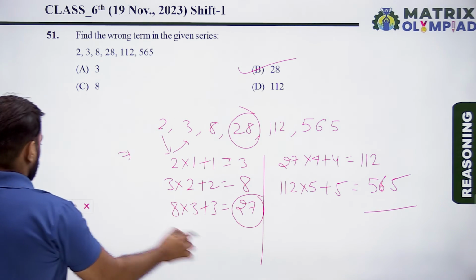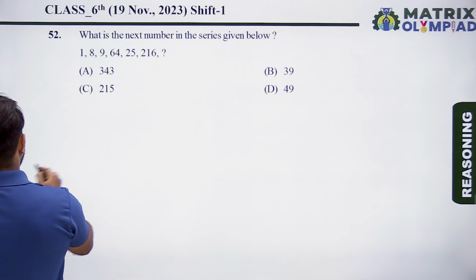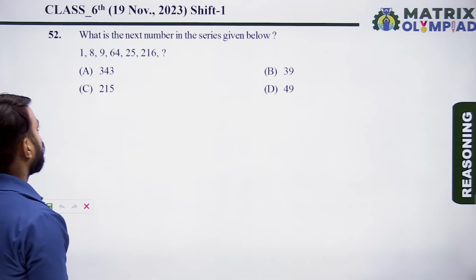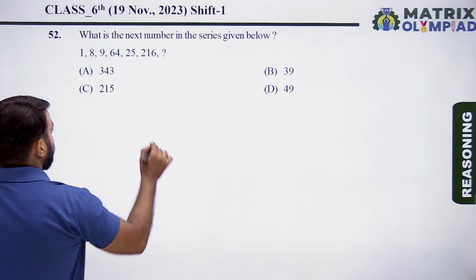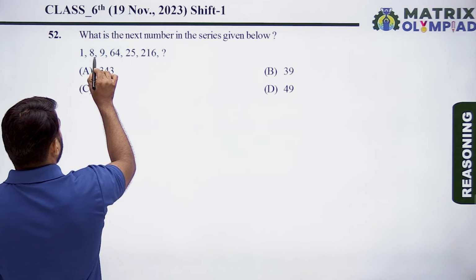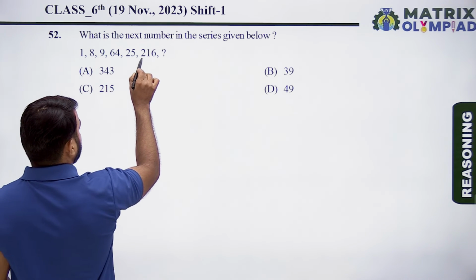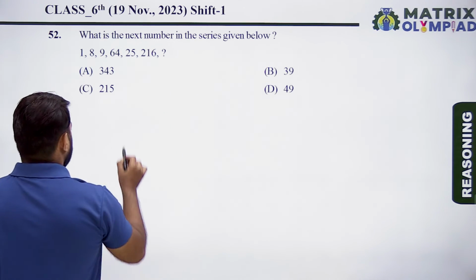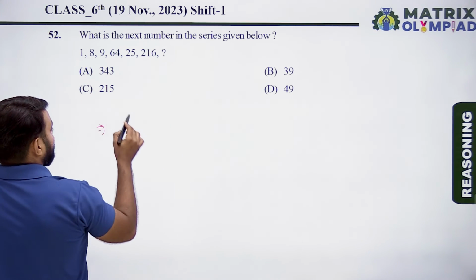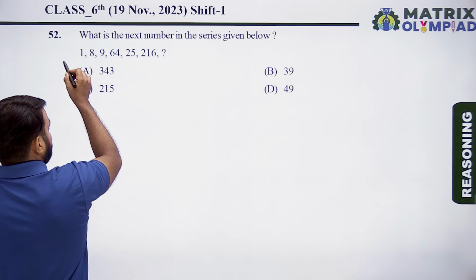So let's move on to the next question. Next question is question number 52. What is the next number in the series given below? So series is 1, 8, 9, 64, 25, blank, and 216, and find the next number. Choose the alternate term of the series.